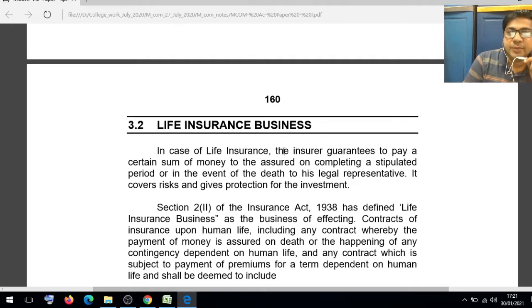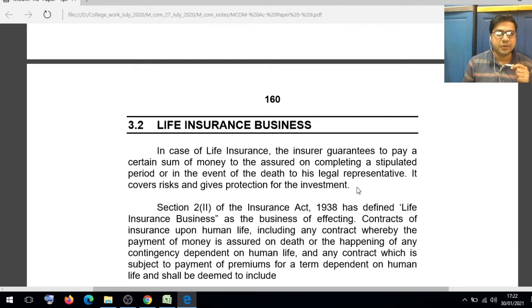In the case of life insurance, the insurer guarantees to pay a certain sum of money to the assured, meaning the insured, on completing a stipulated period or, in the event of death, to his legal representative. It covers risk and gives protection for the investment. Generally we take an insurance policy.